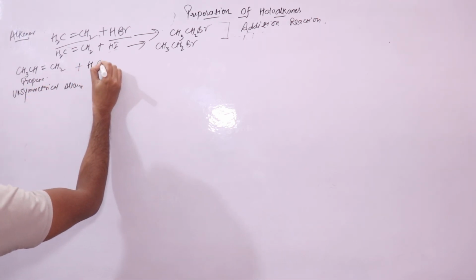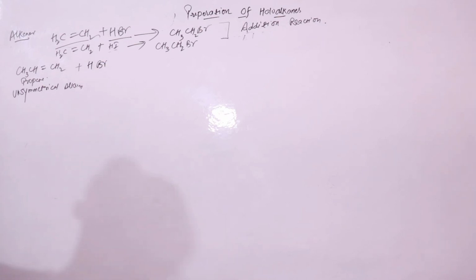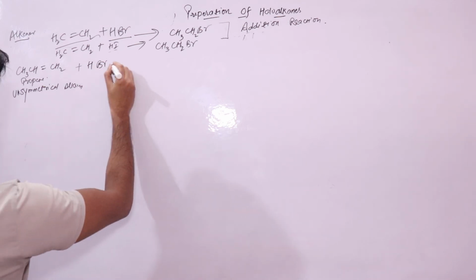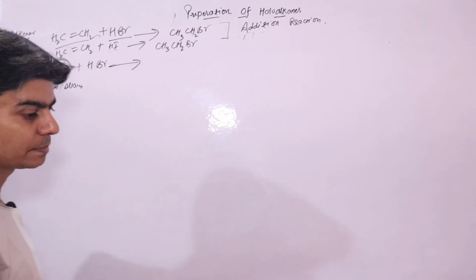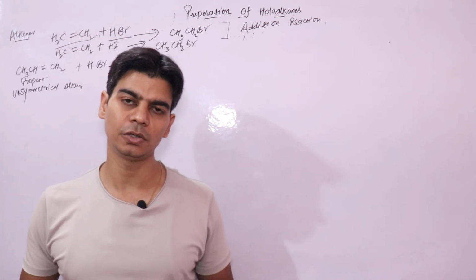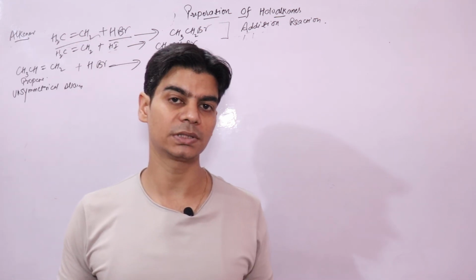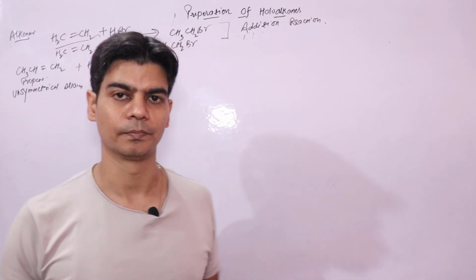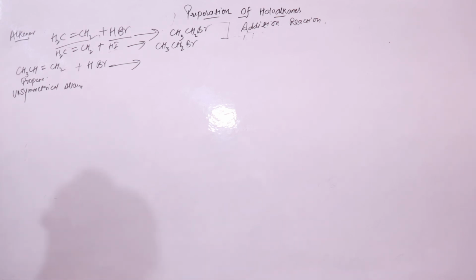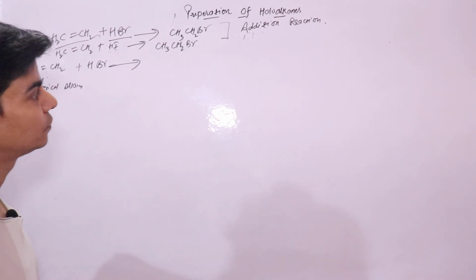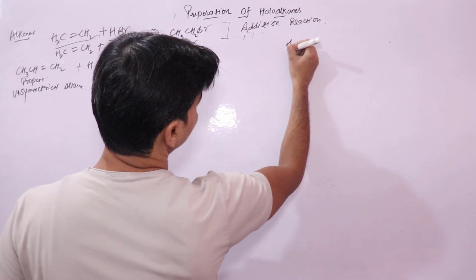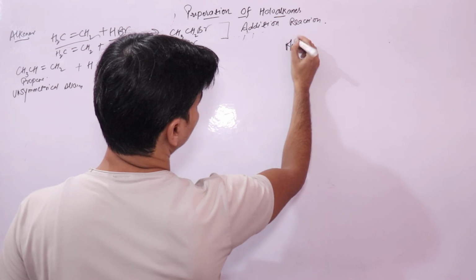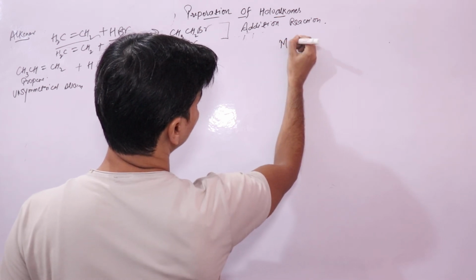So HBr will react, and the reaction will go as per the famous Markovnikov's rule, which we have studied before also.